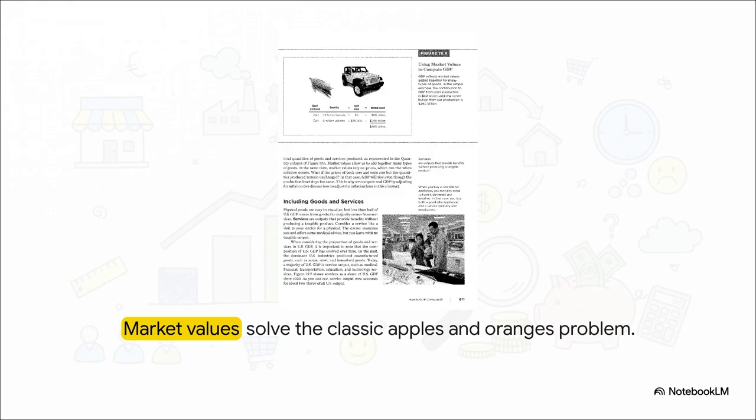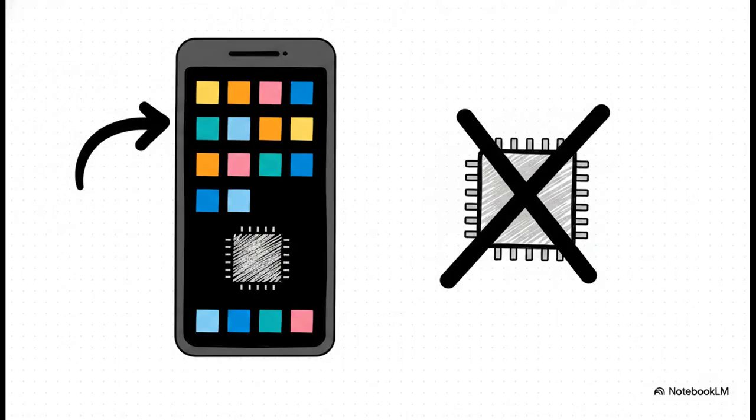In fact, services like healthcare and education make up about 2/3 of the U.S. economy today. Next up, we only count final goods and services. The absolutely crucial point here is avoiding the double counting trap. Let's say you have a cell phone that sells for $99. Inside that shiny new phone is a $15 computer chip. That chip is what we call an intermediate good. If we counted the chip's value when it was made, and then counted the full $99 phone later, we'd be counting that same $15 chip twice. No way around it. So, government statisticians take great care to only count the final product sold to the ultimate user.